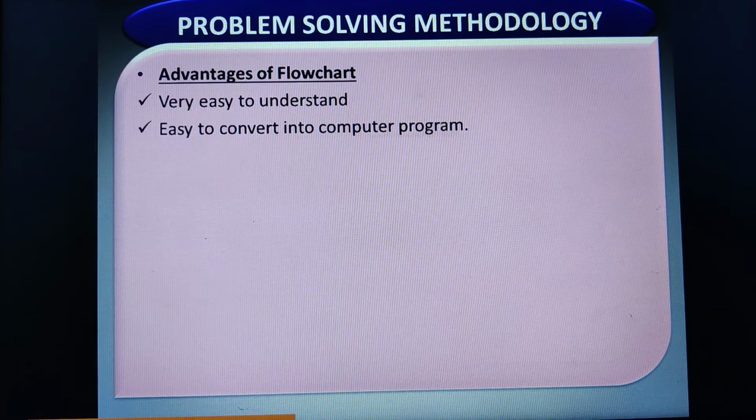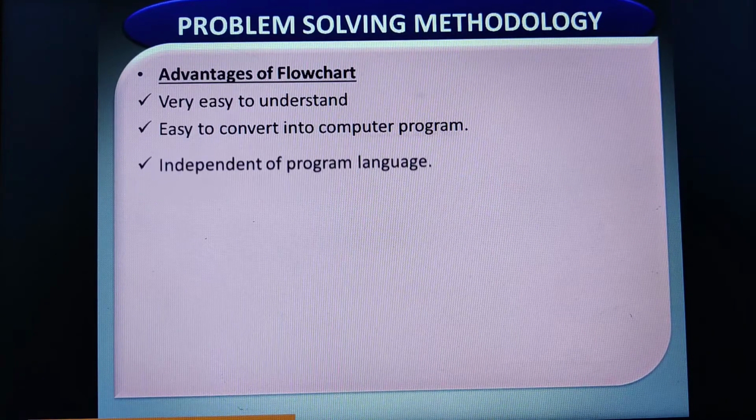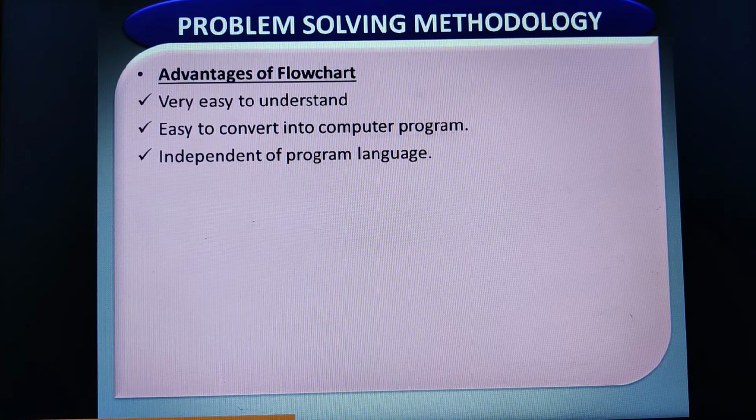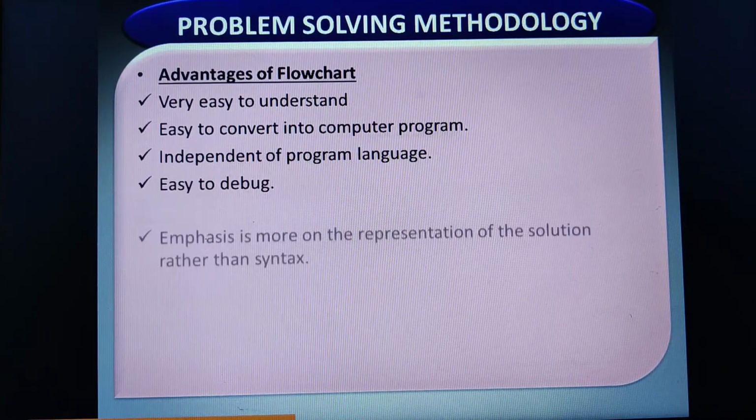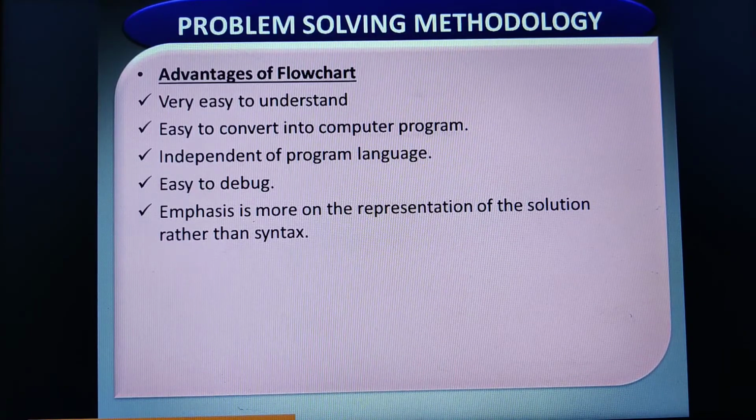Then, flowcharts are very easy to convert into a computer program, and they are independent of programming language. In the sense that, even if you are writing the code in C, C++, or Java, whichever, it doesn't matter. Flowcharts remain the same and the symbols remain the same. Therefore, it is independent of programming language, and it is easy to debug. If you go wrong anytime in drawing the flowchart, you can easily replace it with a different symbol. And it gives more importance to the representation of the solution rather than following the syntax.